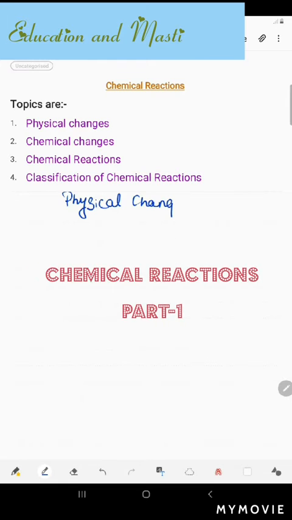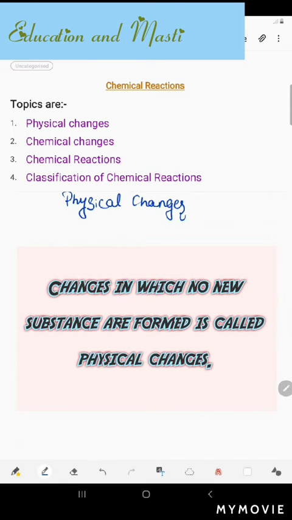So what is this physical changes? The changes in which no new substances are formed are called physical changes. Okay, so it's a type of reaction in which no new substance is formed. Okay, so let's take an example for better understanding.